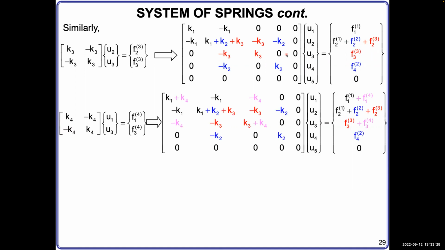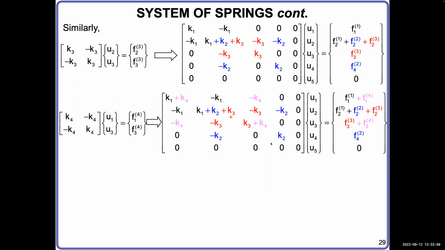Now follow the same manner. We do spring number 4. Now we have a purple color. Spring number 4 has nodes number 1 and number 3, right? So they are in row number 1, row number 3, column number 1, column number 3. By itself it is a symmetric matrix, and then it is positioned to be added.